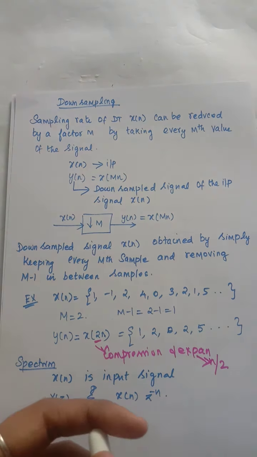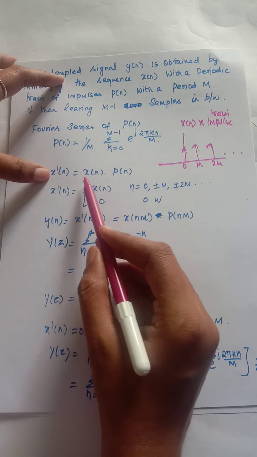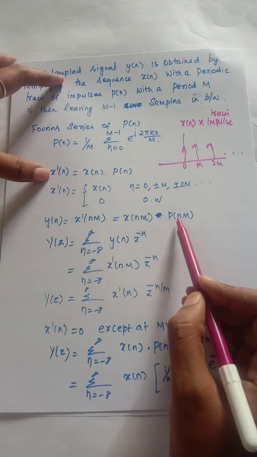Now after that we multiply, and this is how we perform the downsampling. Downsampled by a factor of M, so x of nM, I am going to represent as x of nM into p of nM.